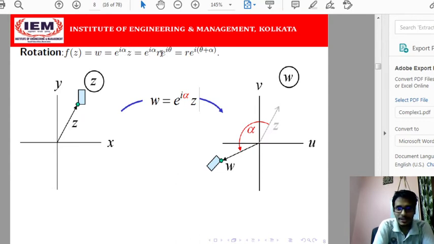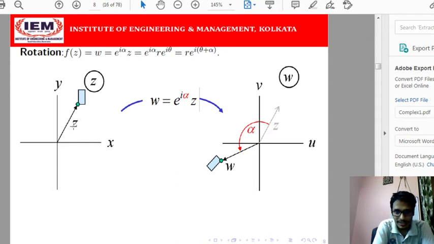Then what we are getting is e to the power i alpha into r e to the power i theta, so r e to the power i into theta plus alpha. Initially z was r e to the power i theta, and now it is going to r e to the power i into theta plus alpha. So theta is added with alpha. That means alpha amount of rotation is done with z to get the value of w.